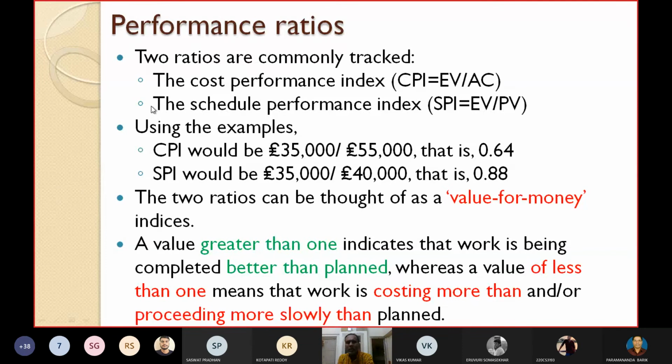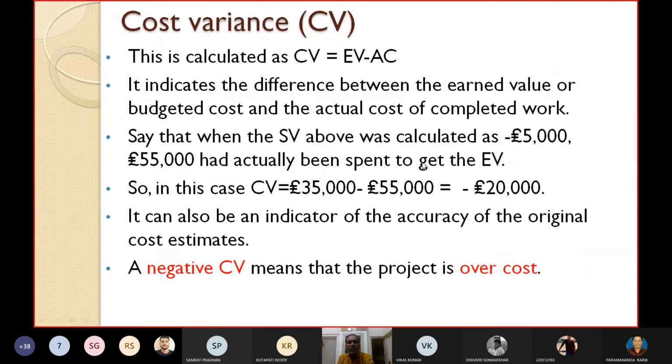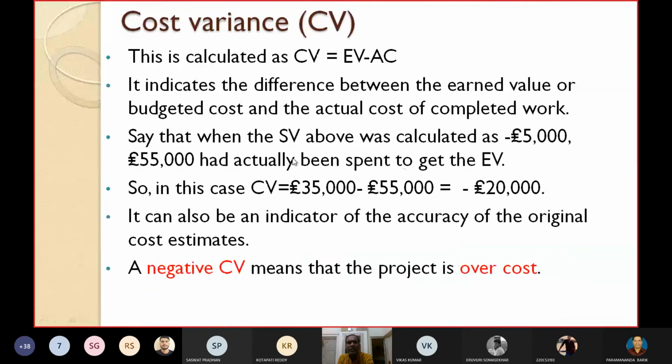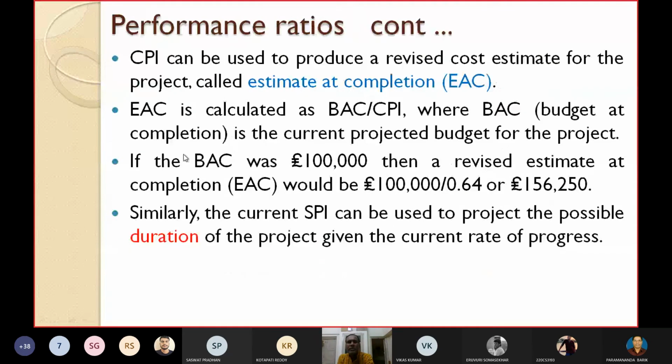So for the above example that I have taken, you will see that CPI will be equal to how much? EV by AC. EV I have already told you is 35,000, by AC already shown 55,000, isn't it? 55,000 is the AC, it is clearly written. So CPI is equal to EV by AC, which here comes to 0.64.